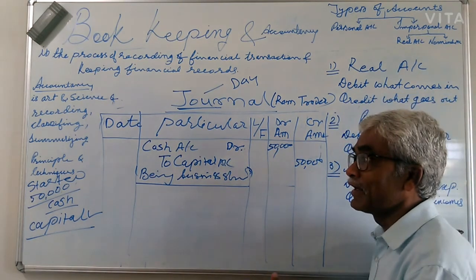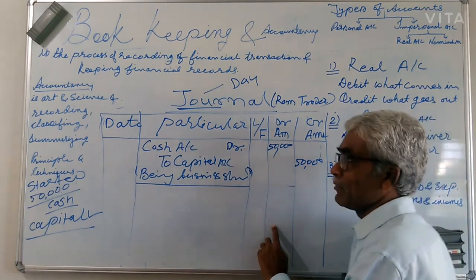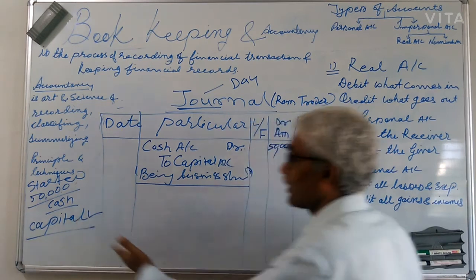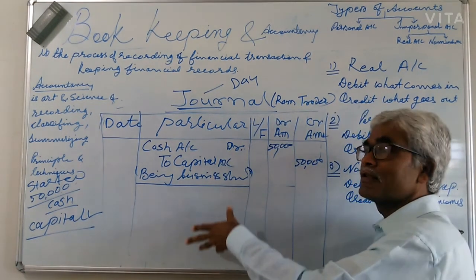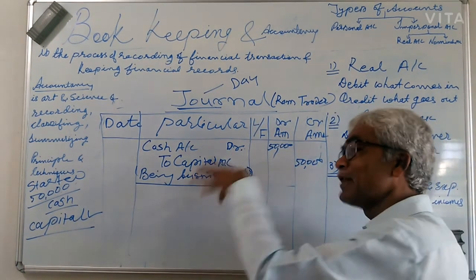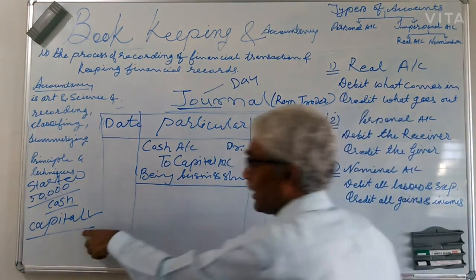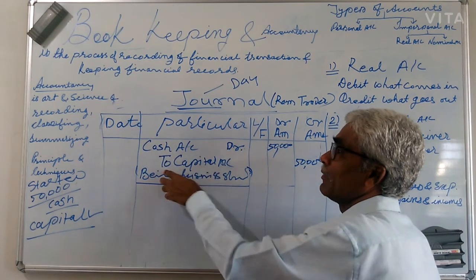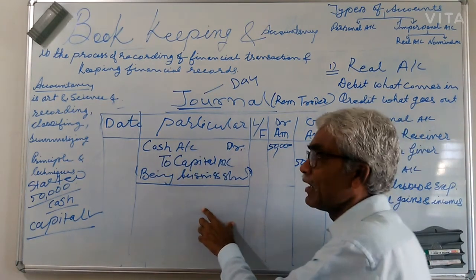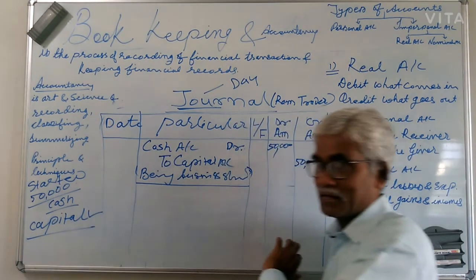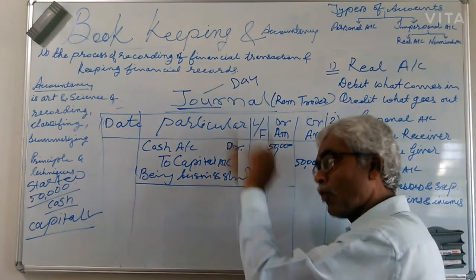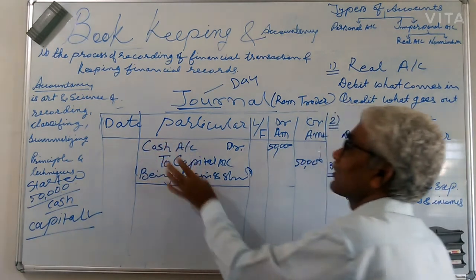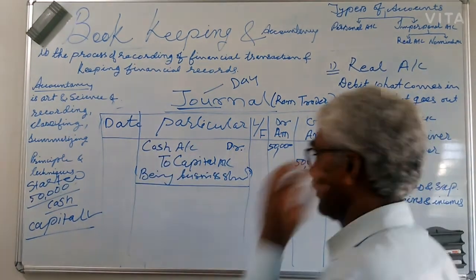What answer will you get? Oh, this is a liability of mine. I have to return it to Ram. But in this business, the businessman is a representative of this capital. No one can say to record cash account debited to Ram, because Ram here is not a third party. He is the owner and the representative of capital. So cash account debited to capital account.